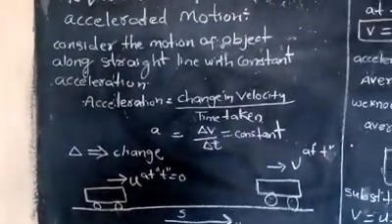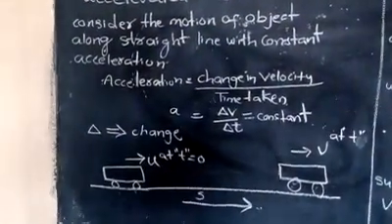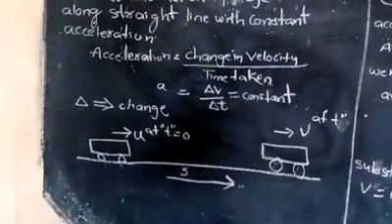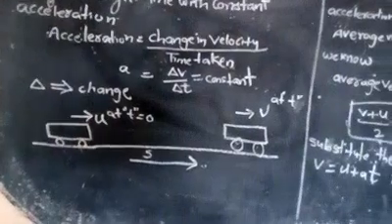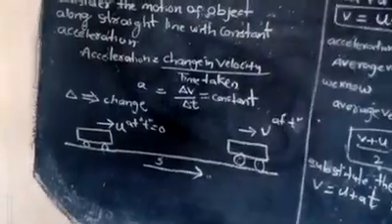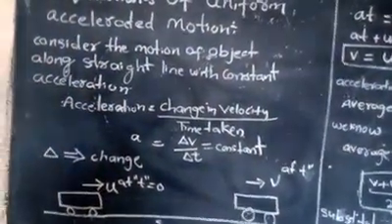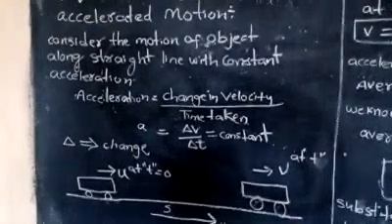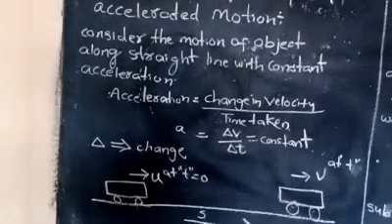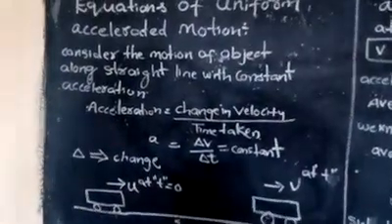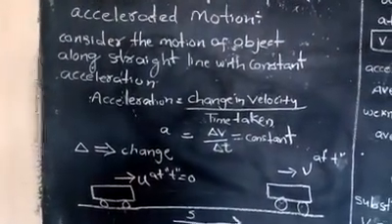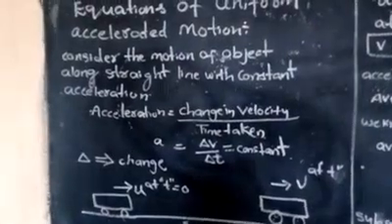So we know that acceleration means the change of velocity of an object in a given time. So the acceleration is equal to change in velocity by time taken. What is the acceleration? Change in velocity by time taken. Normally acceleration is denoted by the letter small a. Acceleration a is equal to delta v by delta t.